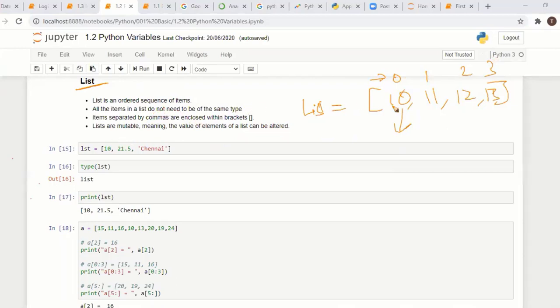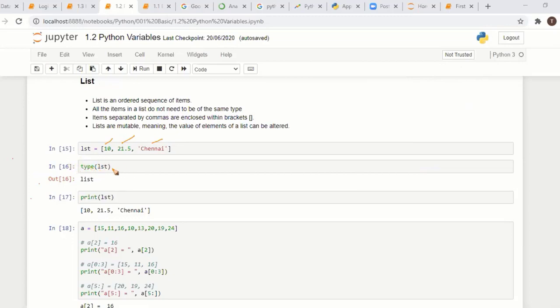In a list, all the items need not be the same. This one is an integer, 10, comma, some values here, like this. You can use integer, float, string, mixed types also, a list can have mixed types.